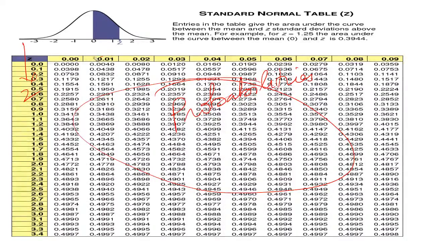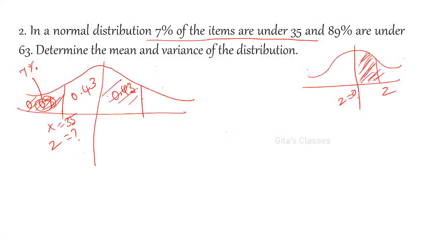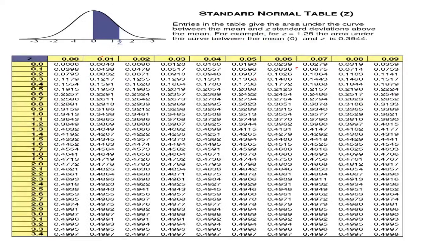Till now what we have done is z values were given, we have found out the probabilities. Now the probability is given, right? It is 0.43. What is the value of z? This is what we are going to find out. So this is equivalent to this 0.43. And if it is in the left hand side, you have to attach a minus. So 0.43, you have to search inside the table.